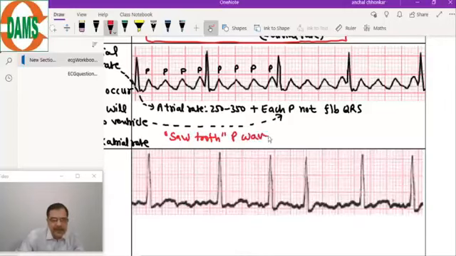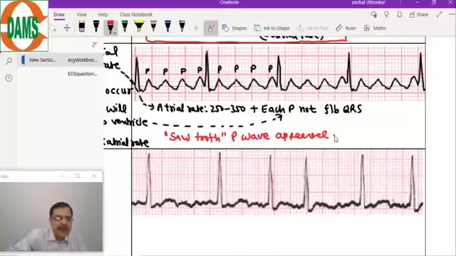They are coming very fast, so these are the abnormal P waves. They become pointed. They can be negative also, remember. Look at the diagram very carefully. These are the sawtooth P wave appearance.